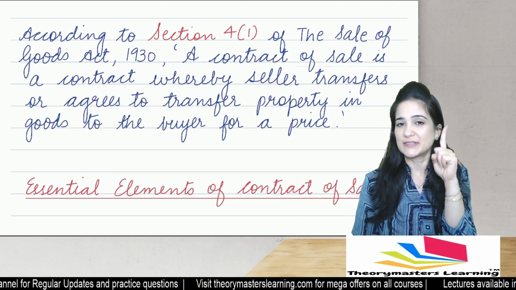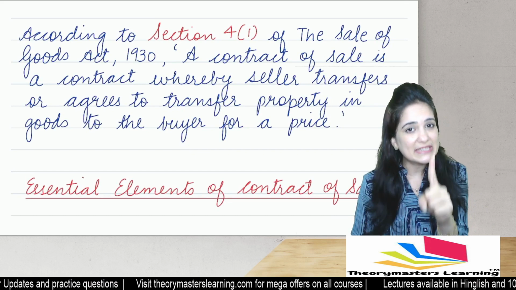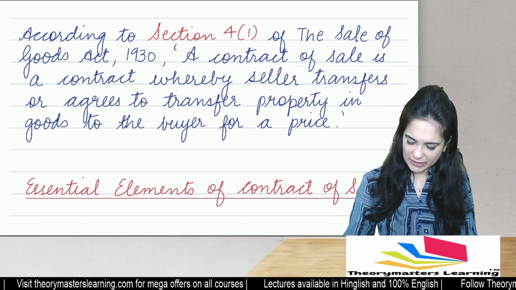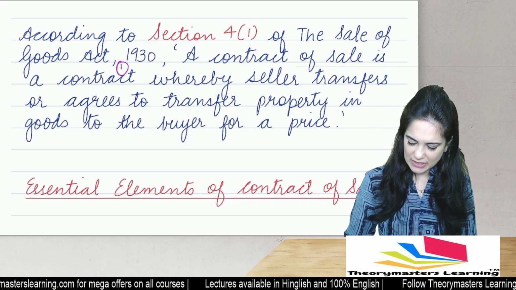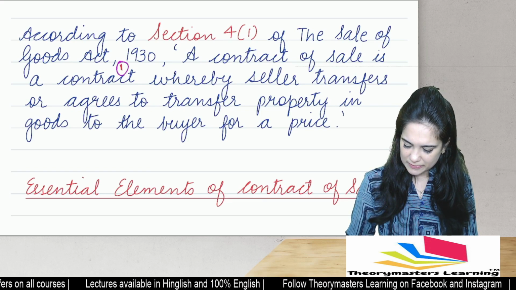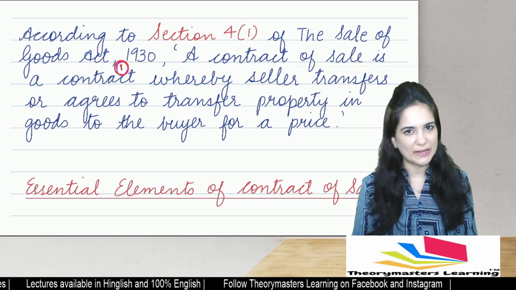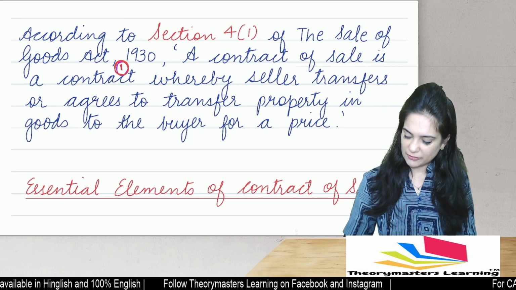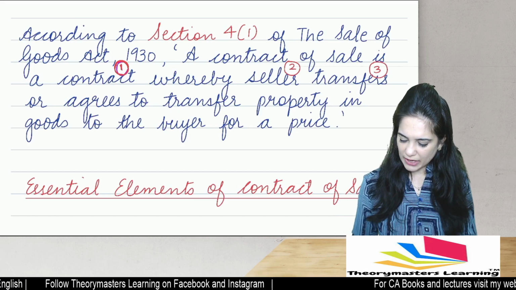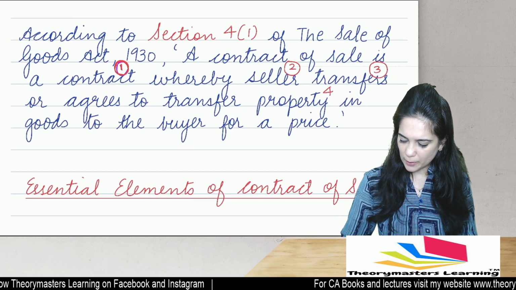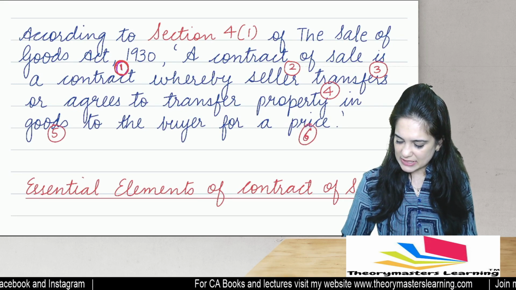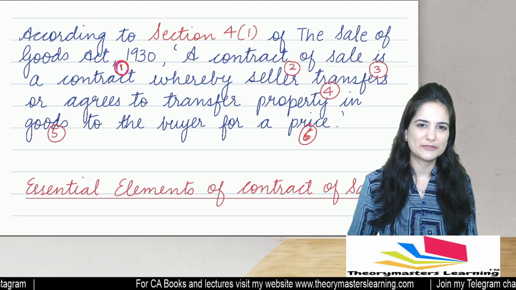Now, the essential elements of a contract of sale are hidden in the definition itself. A contract of sale is a contract. It means the first requirement is that all the essential elements of a valid contract must be present. Let me highlight all the elements first and then we will discuss. It is a contract whereby the seller either transfers or agrees to transfer property in the goods to the buyer for a price. These are the 6 essential elements of a valid contract of sale.